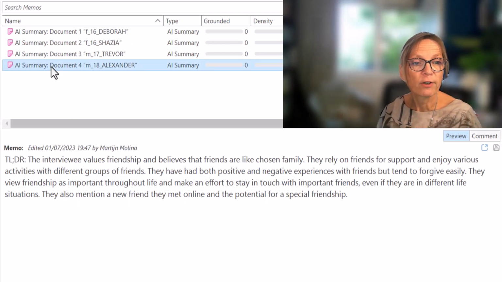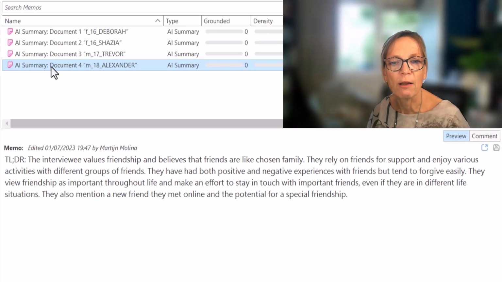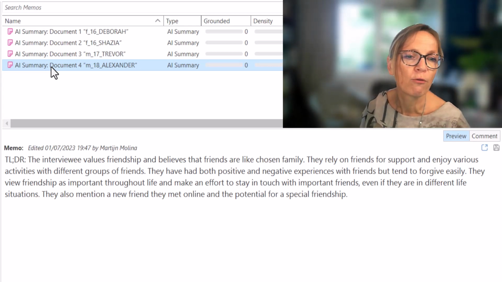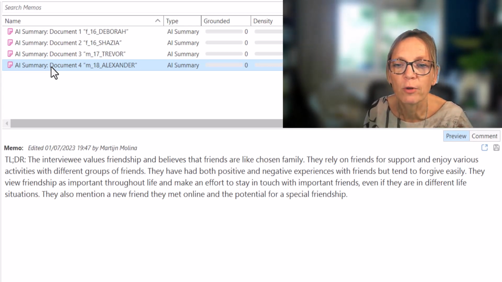They rely on friends for support and enjoy various activities with different groups of friends. They've had both positive and negative experiences with friends but tend to forgive easily. They view friendship as important throughout life and make an effort to stay in touch with important friends. Even if they're in different life situations, they also mention a new friend they met online and the potential for